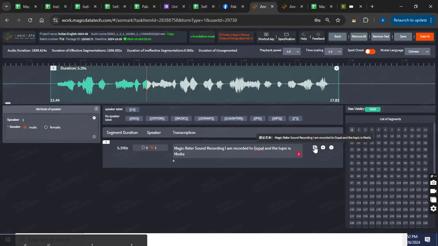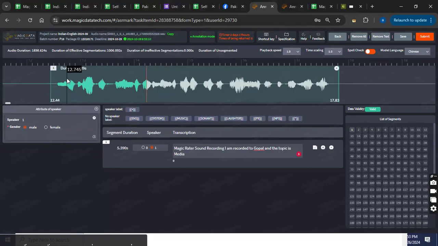This is what it was initially, right? Initially, the transcription made by the machine. If we make some changes, it will appear here, but this is what initially it was from the machine. Plus and cross. Cross is for deleting this segment. We are not going to use it. I mean, we can use it in some places, but not here. And plus is for merging, right? Okay, so this was all about the platform.